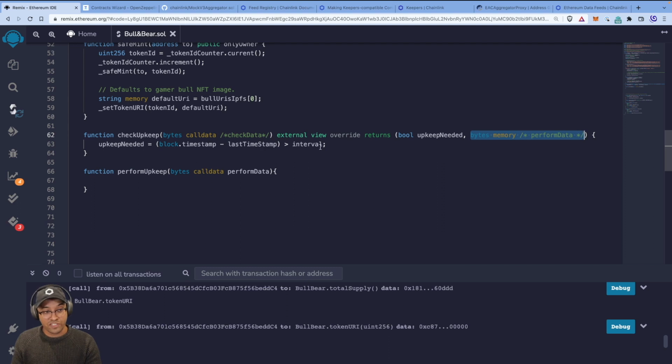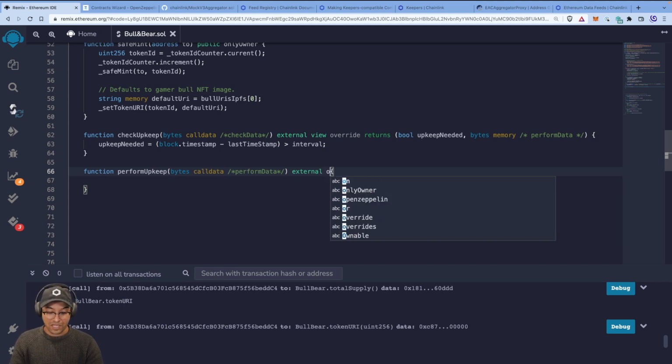If we did some off-chain computation and returned some data, that gets passed in here for us to use as part of the performUpkeep function. We're going to comment this out because we're not really using it. This is also an external function, and we can actually call this manually from inside Remix, which is quite helpful because we don't need to wait for a keepers network to do it. We can start triggering the updates as part of the dev loop, and so that's great.